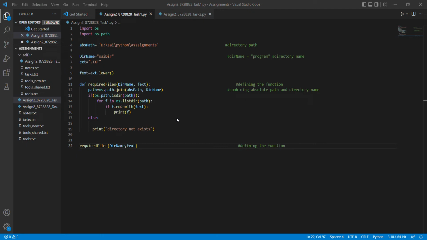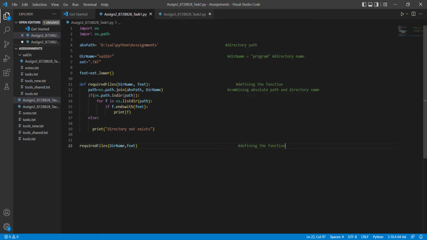Task one is about creating a program to check the directory for text files and print out on the console a list of files which we want. Whether it's a text format or Python, any extension of files we can get together in a console list. And task two is an extension of this program to make it flexible and expandable by the logic present. Now let's look into the programming code.